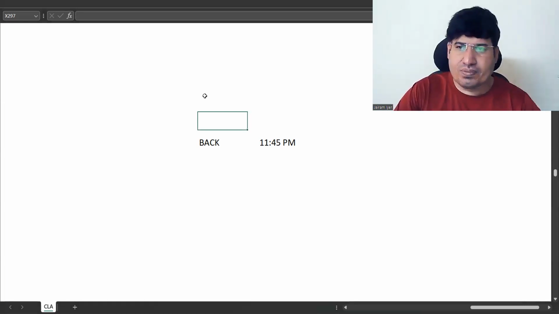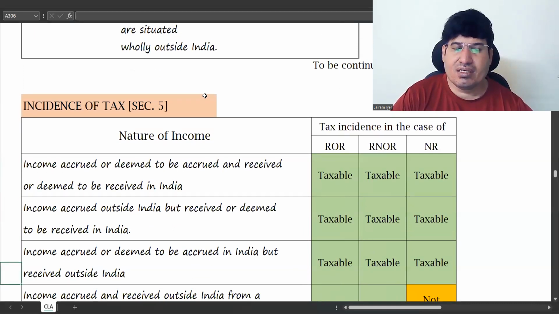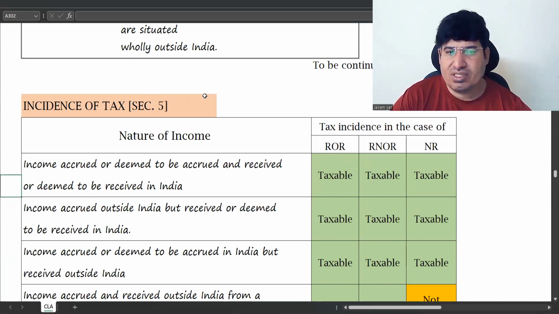Okay, so let's continue. So now next topic is incidence of tax. So this is very, very important. And the actual importance of residential status is on incidence of tax. So this table tells you which kind of income is taxable for ROR, which is for RNOR, which is for NR, non-resident. That's why it is important.